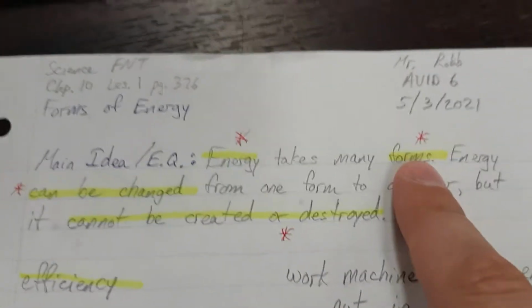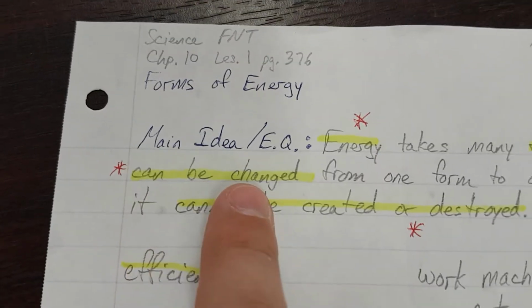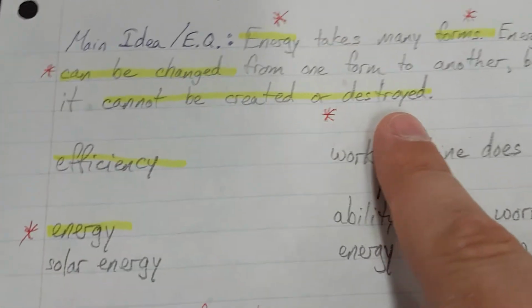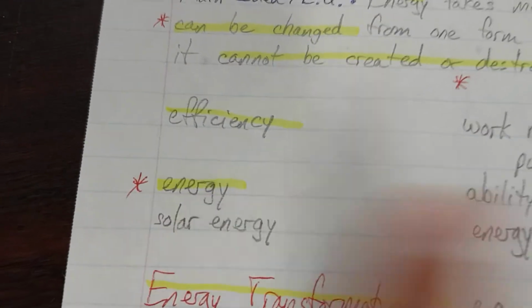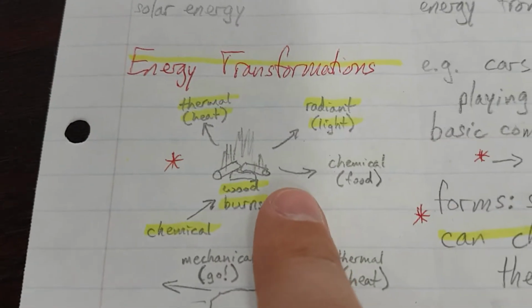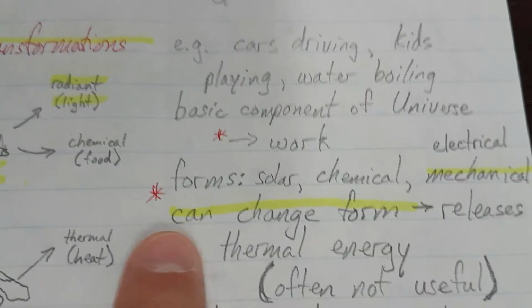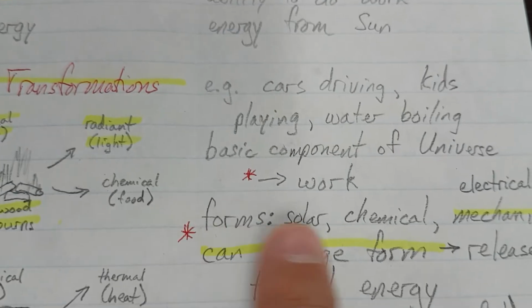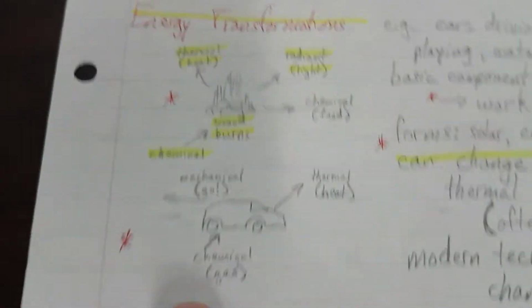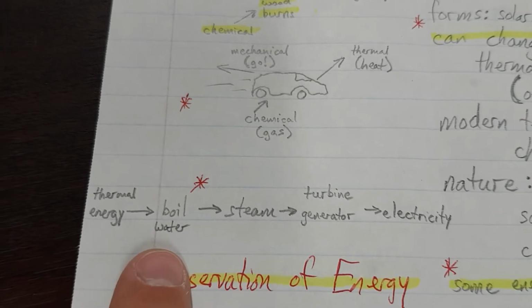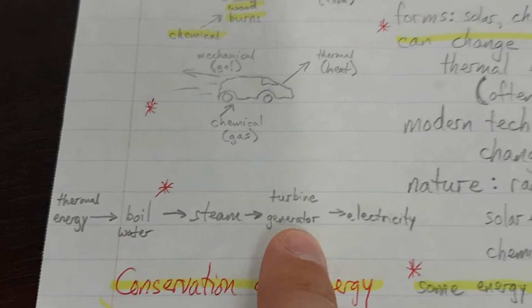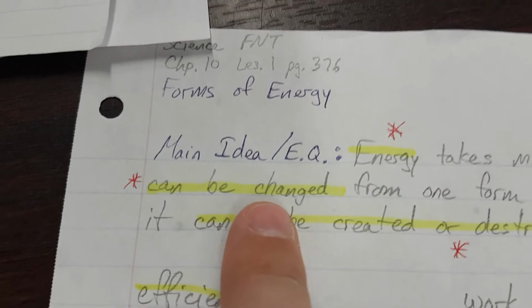All right, now let's do the red annotating. Energy, forms, can be changed, cannot be created or destroyed. Energy, the example of the wood burning. Energy does work, can change form, and there are different forms. The example of the car, that's another example of how energy can be changed. The example of using boiling water to get steam to spin a turbine to make electricity. There's another can be changed.